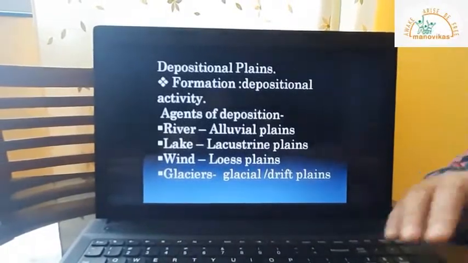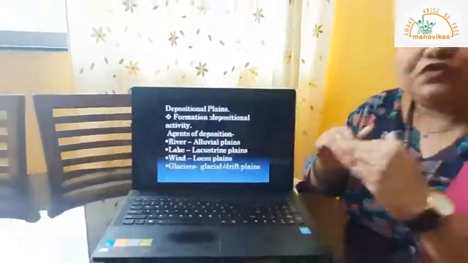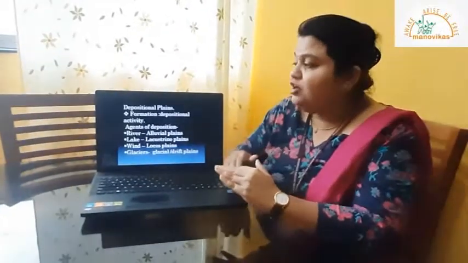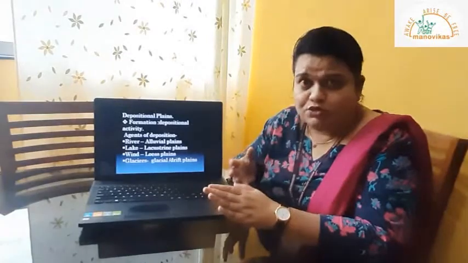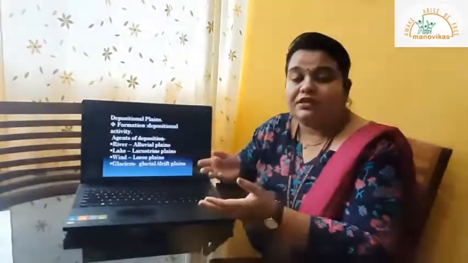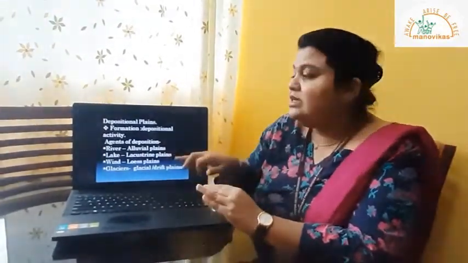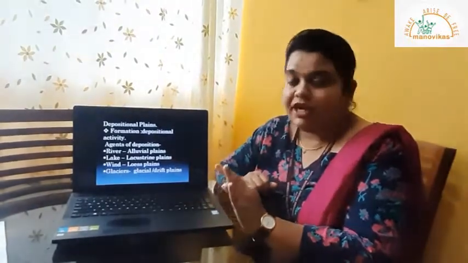Now these plains are nothing but when a lake gets filled with material which is brought down by a river, wind, glacier, or any other agent of erosion. That lake gets completely filled with the material brought in the form of sediments, sand, boulders and everything, and over a period the water from that area evaporates and the whole lake gets connected to the surrounding plain region. Such plains are known as lacustrine plains.